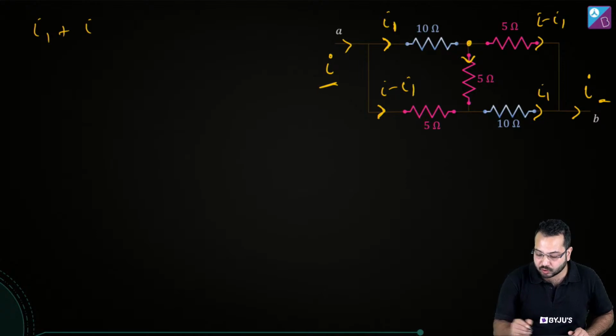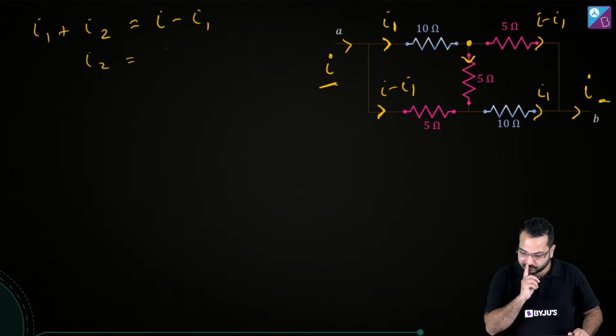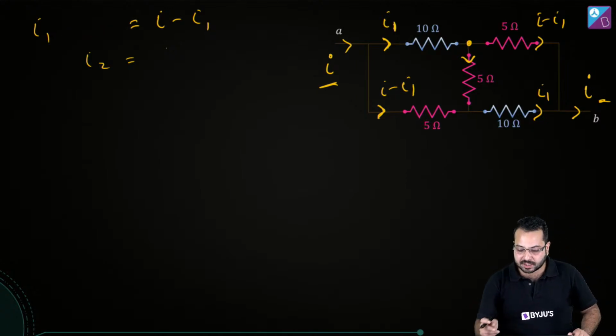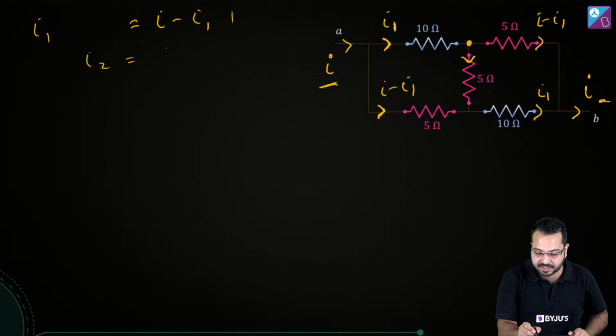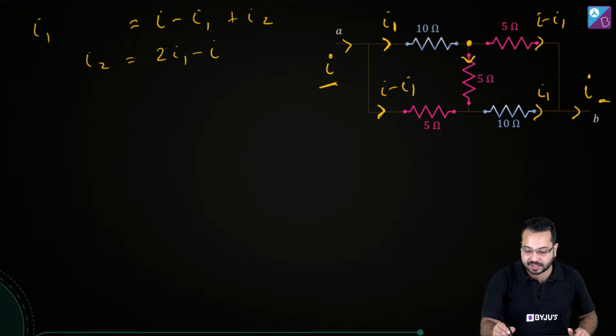Applying junction law over here, I1 is coming in, so this should be I minus I1 plus I2. So I2 should be 2I1 minus I. So the current here is going to be 2I1 minus I.